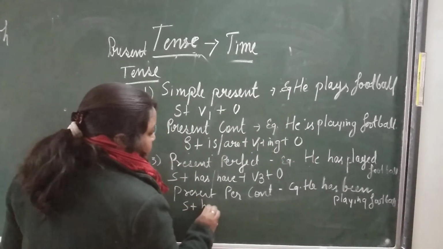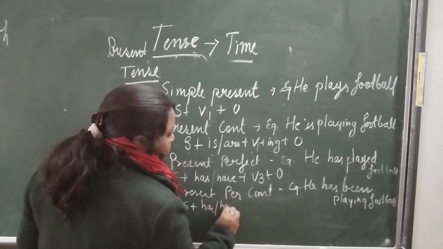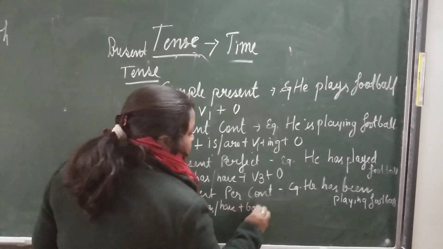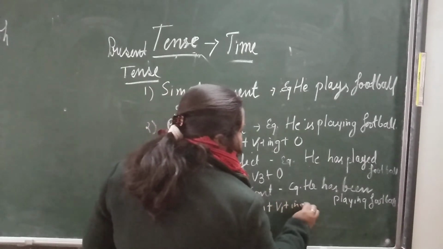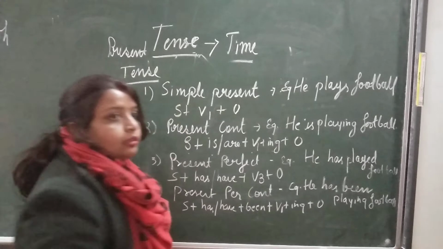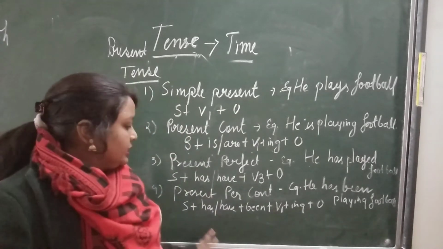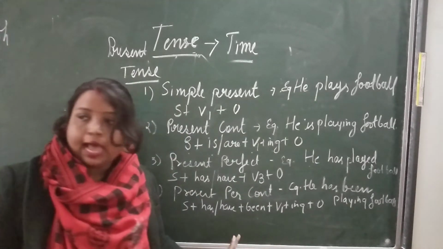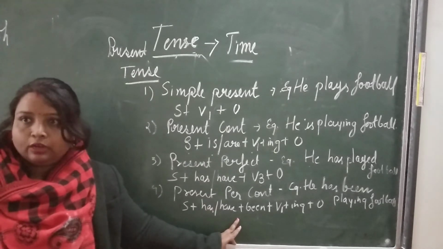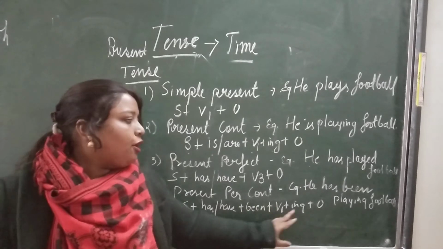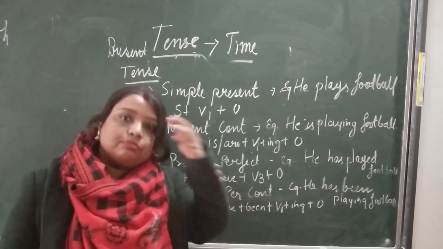Subject plus has or have plus been plus verb first form plus ing plus object. Okay? Subject, object same, has or have, plus been. If it is have, you can also use been, no problem. Plus verb first form plus ing plus object.